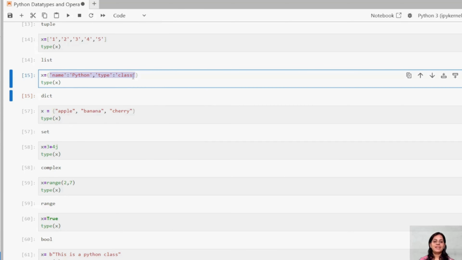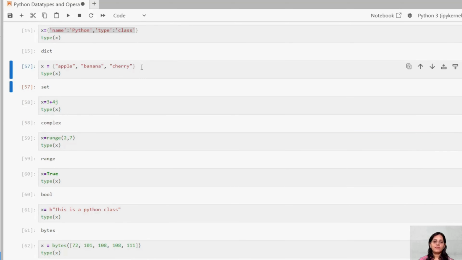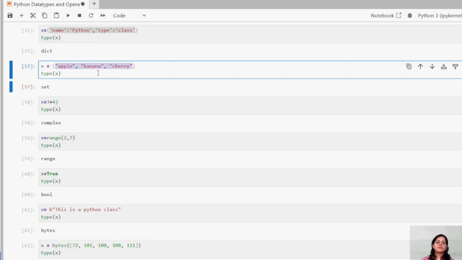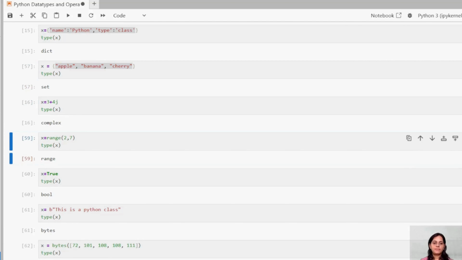and those will be useful wherever your application needs, right? Now let us understand, okay, this is a set type. The same kind of curly braces you are going to use, but you're just going to insert multiple values, right? So that is called set type. Then we have defined x equal to 3 plus 4j, and the type we are trying to see is nothing but complex, right? You can see.